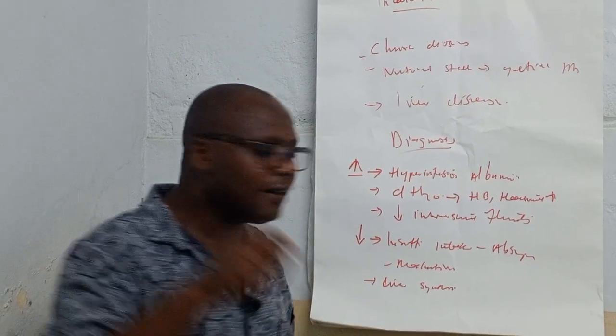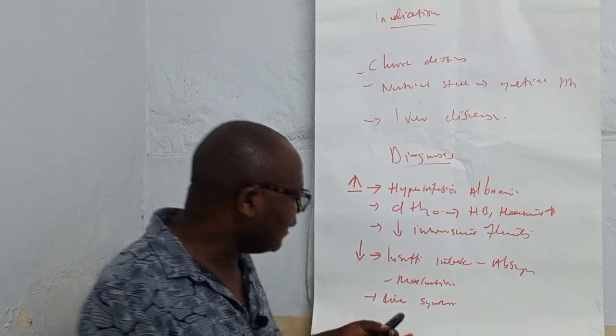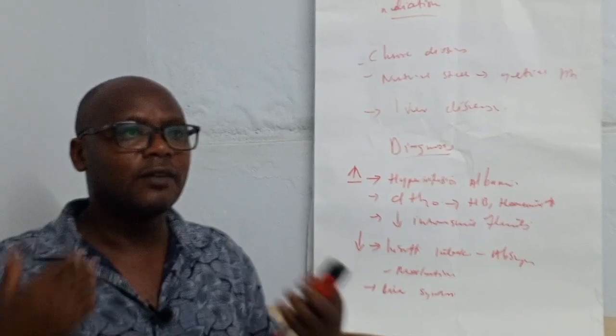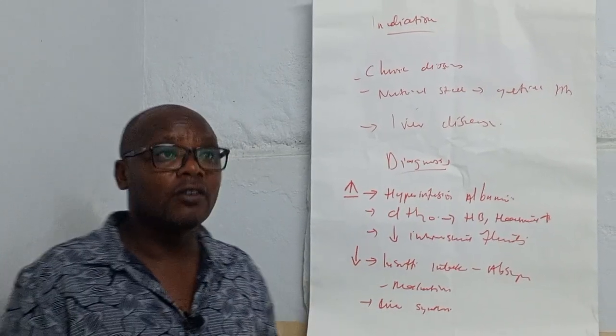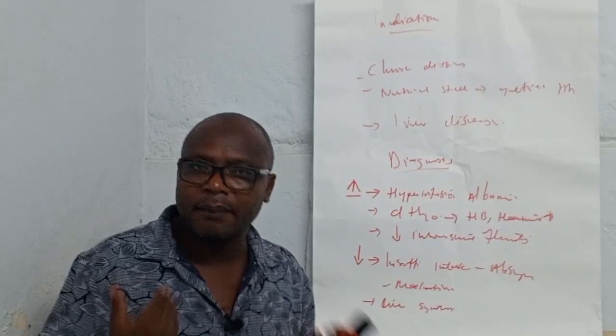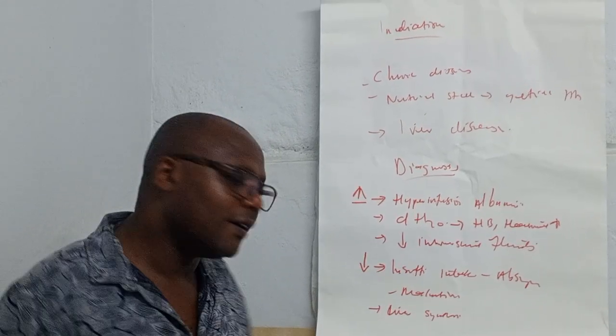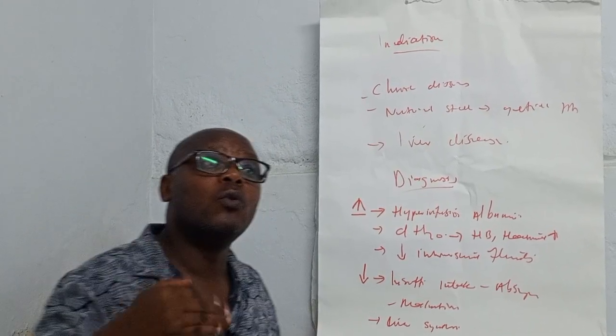The cases where the liver is unable to process enough albumin in our body are, for example, chronic alcoholism, or a patient with hepatitis, or a patient with liver cirrhosis will have low albumin.